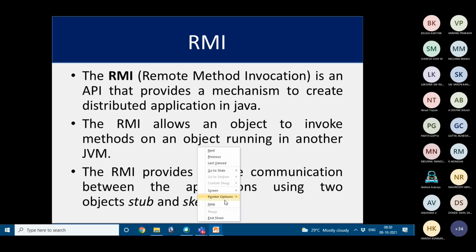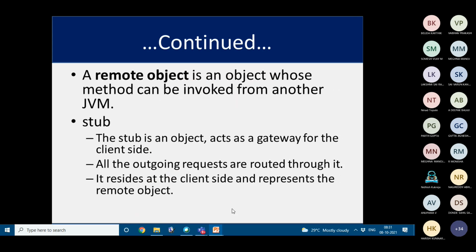Then coming to RMI, remote method invocation. It provides a mechanism for creating distributed applications in Java. RMI allows an object to invoke methods on an object running in another JVM. RMI provides remote communication between applications using stub and skeleton.